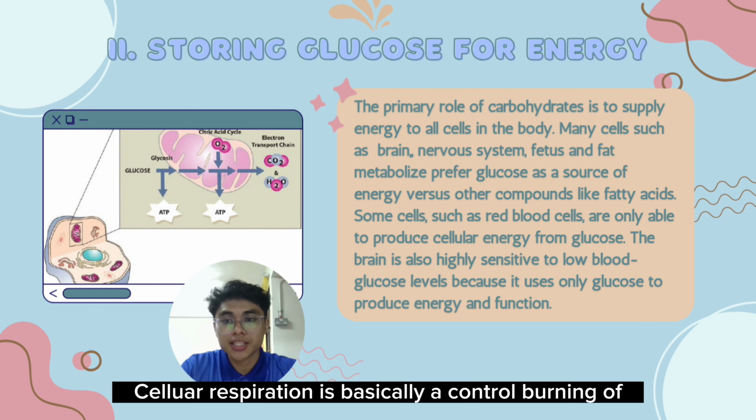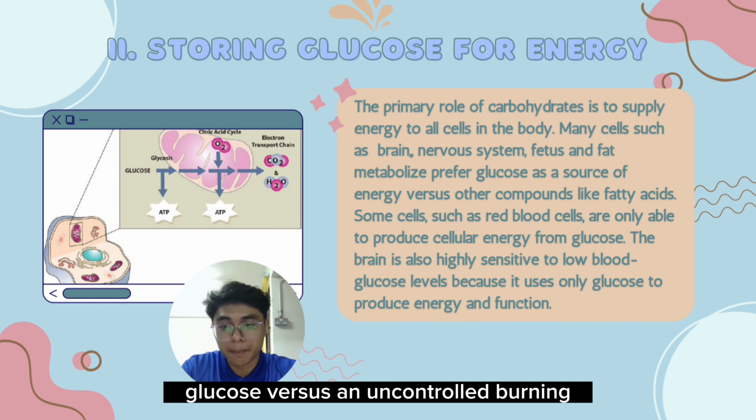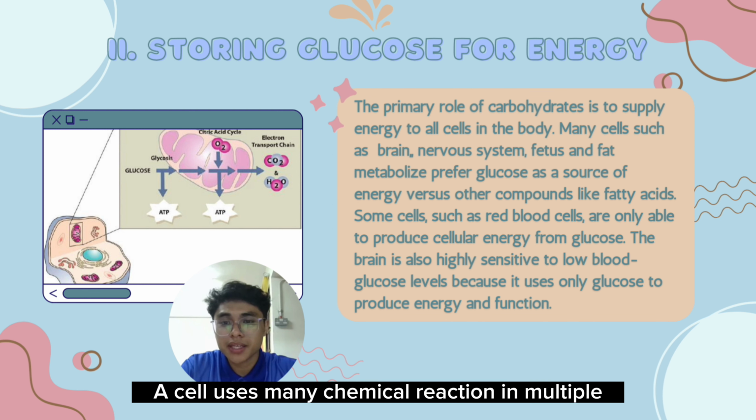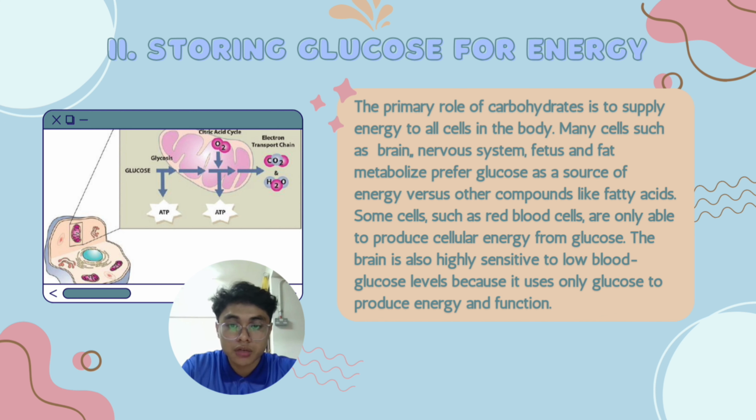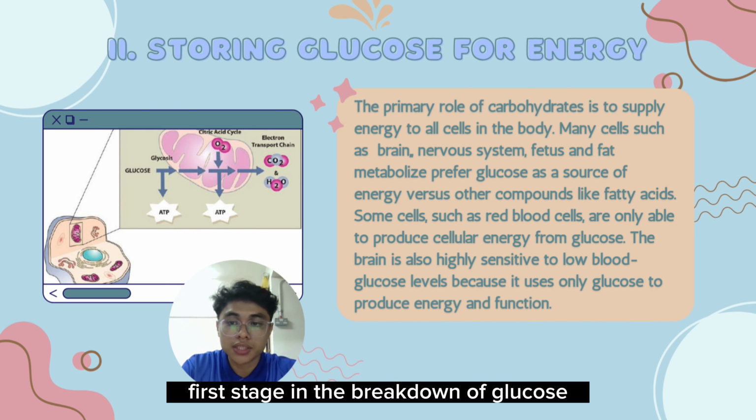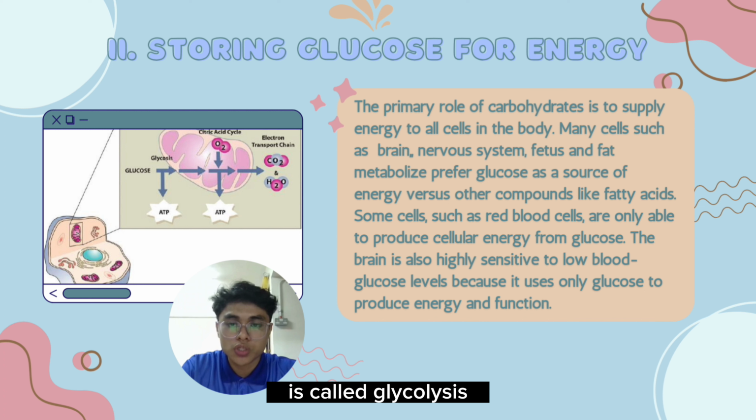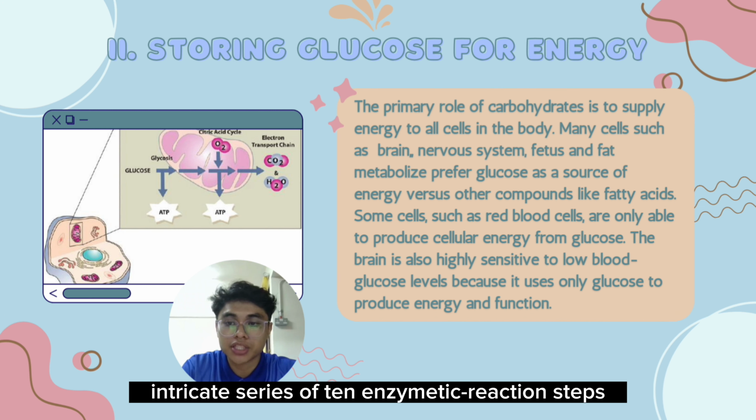Cellular respiration is basically a controlled burning of glucose versus an uncontrolled burning. A cell uses many chemical reactions in multiple enzymatic steps to slow the release of energy and more efficiently capture the energy held within the chemical bonds in glucose. The first stage in the breakdown of glucose is called glycolysis, which occurs in a series of 10 enzymatic reaction steps.